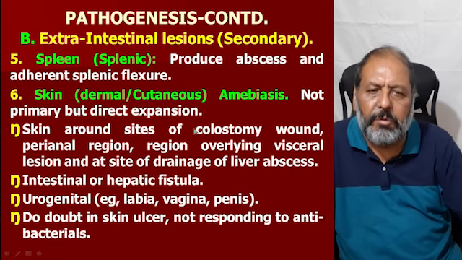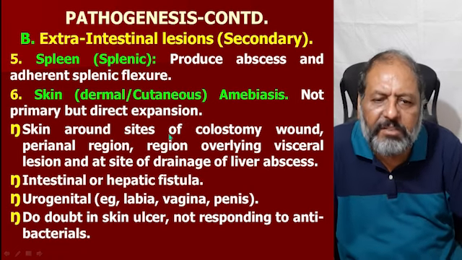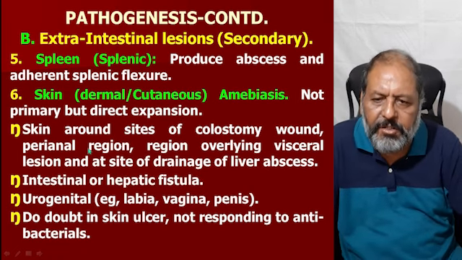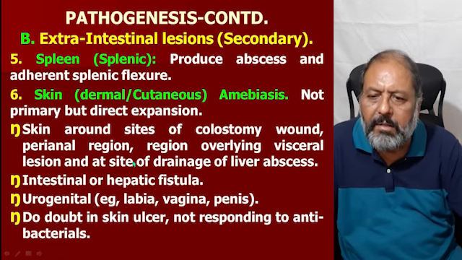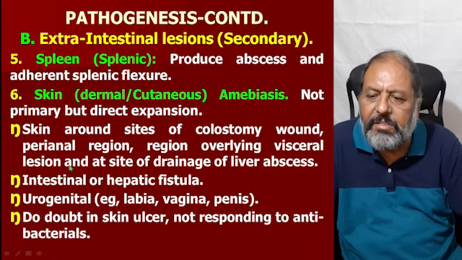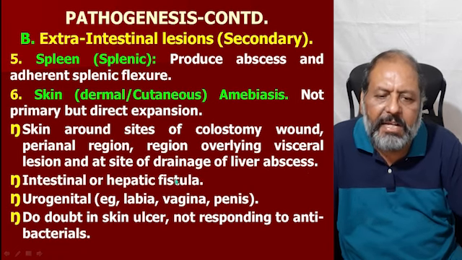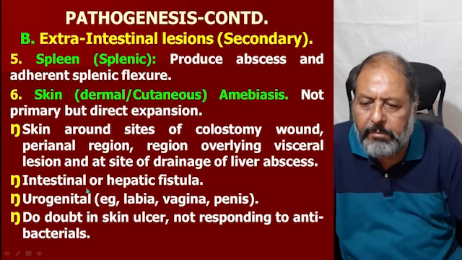I have already told you that intestinal involvement can directly involve the skin, causing skin problems. The skin around the sites of the colostomy wound, the perianal region overlying the visceral lesion, and the site of drainage of the liver abscess are mostly involved.